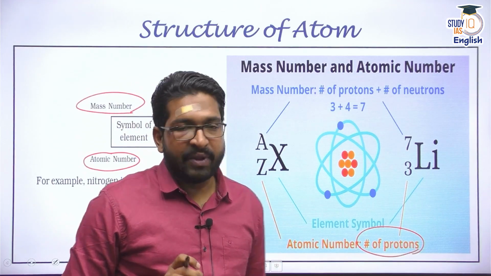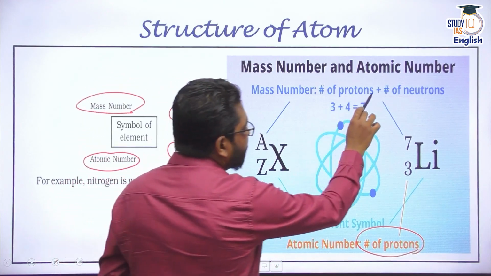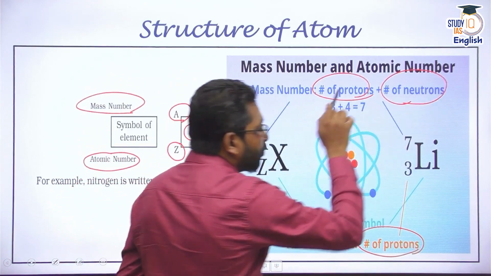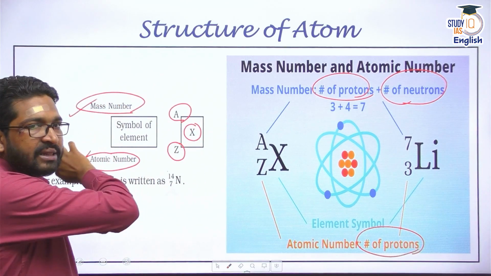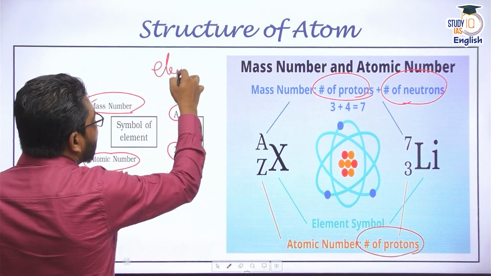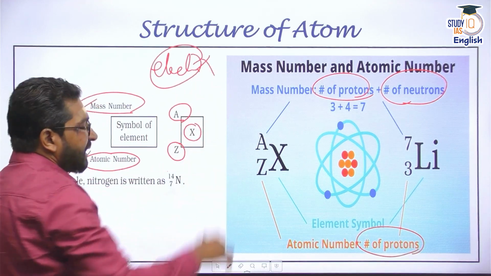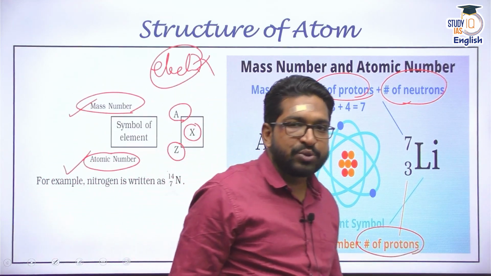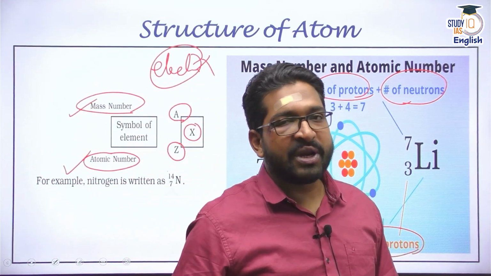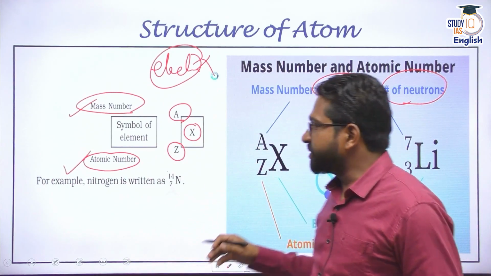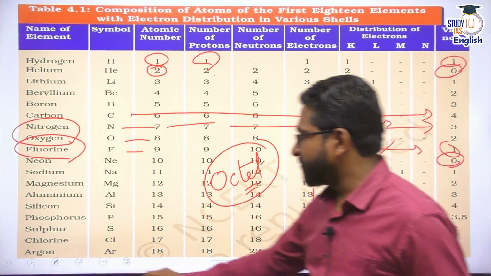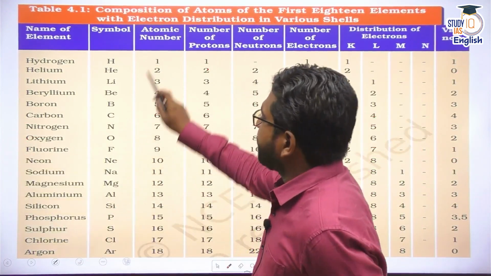Atomic number. Mass number is number of protons plus number of neutrons. Please remember, in this atomic mass and atomic number, there is no concept of electron. The electron or its characteristics are not used in calculation or in finding of atomic number and atomic mass or mass number. Clear?